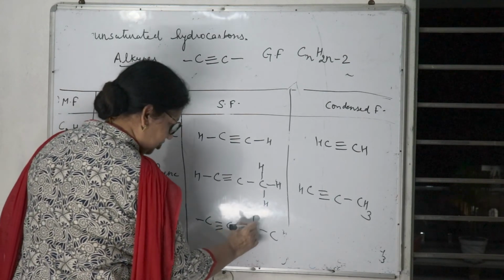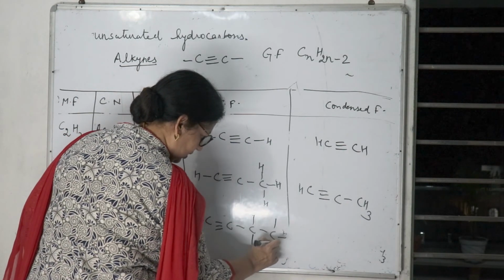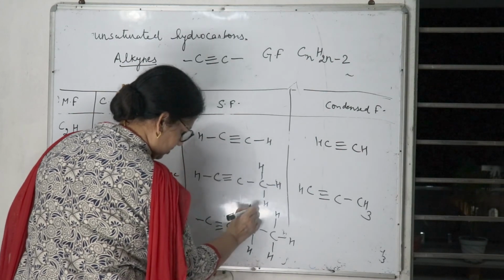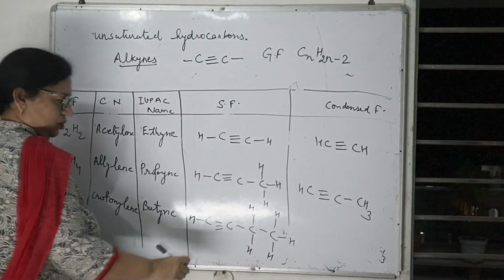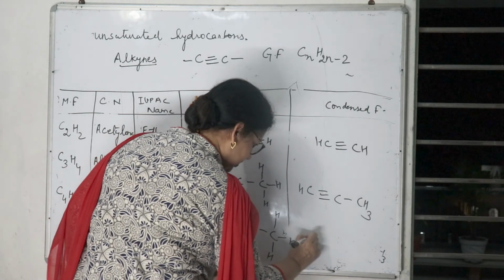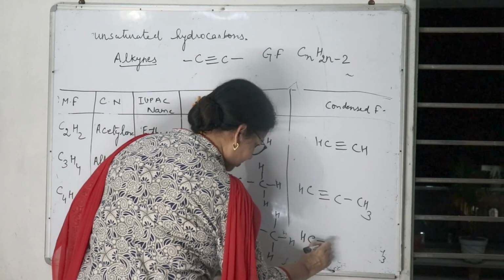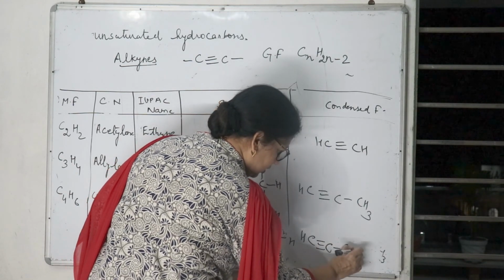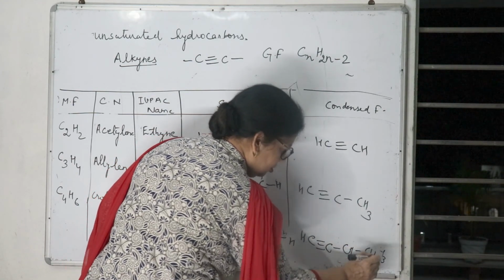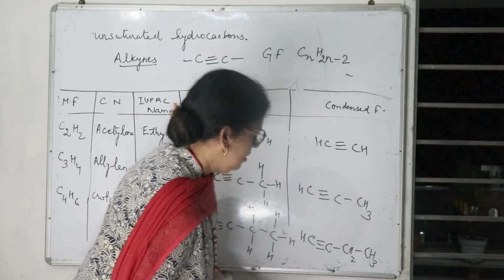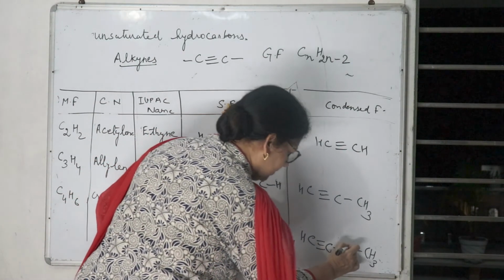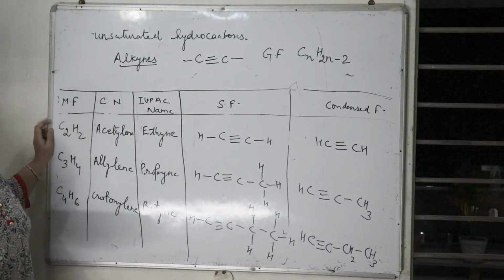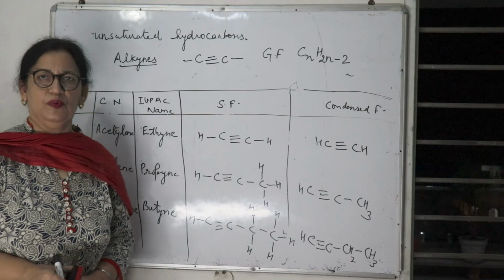Complete the 4 bonds of each carbon. So the condensed formula is CH triple bond C, then CH2, then CH3. This way you can make the series of compounds with the higher numbers also. Thank you.